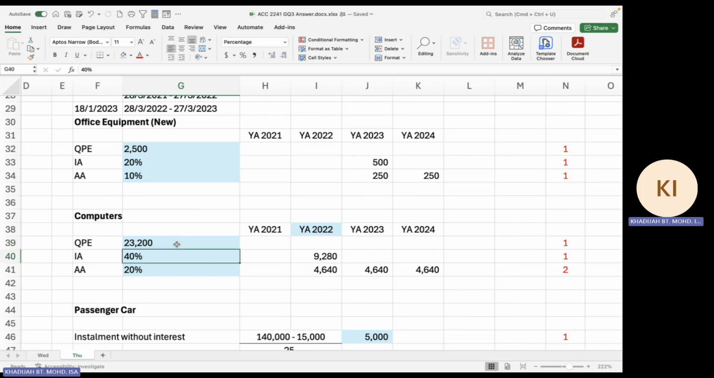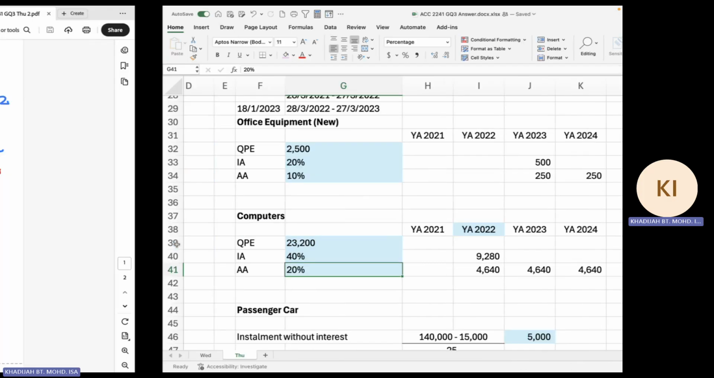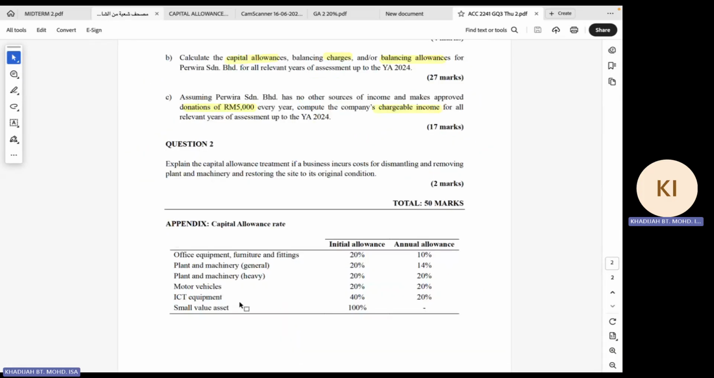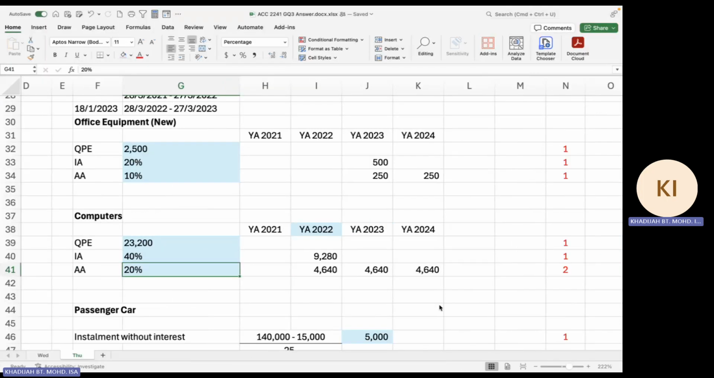However, for the computer, the rate is 40% and 20%. And if you look into the question, they gave you ICT equipment here, 40 and 20%. So the rate is already given, but still there are students who got it wrong. So it's very straightforward.